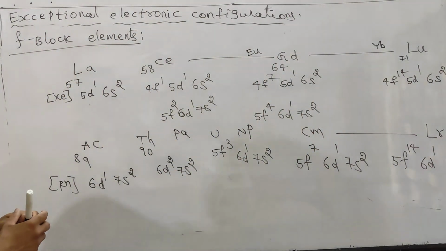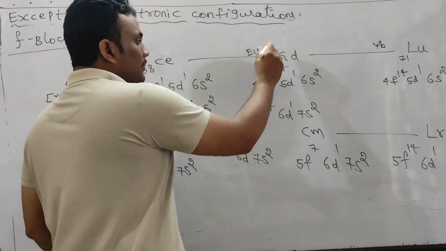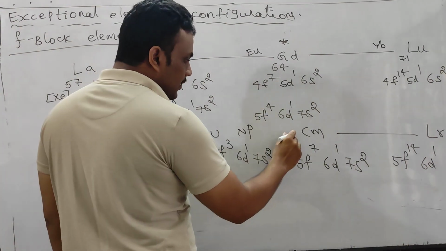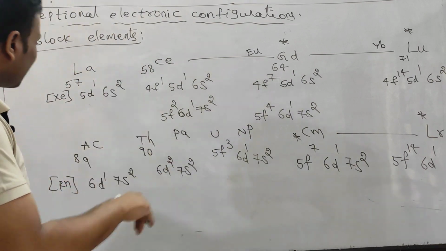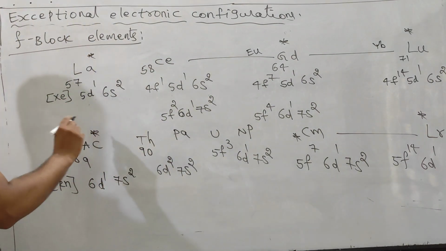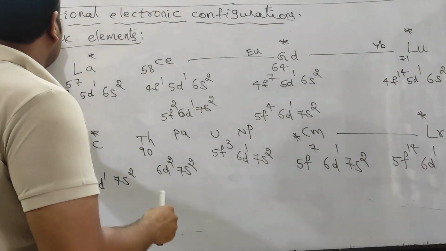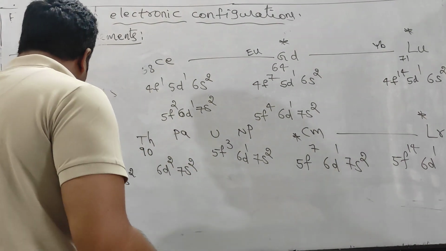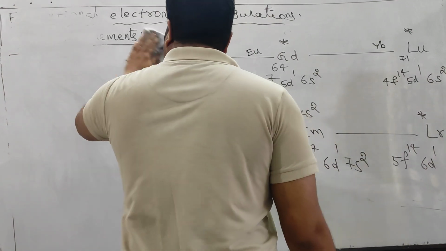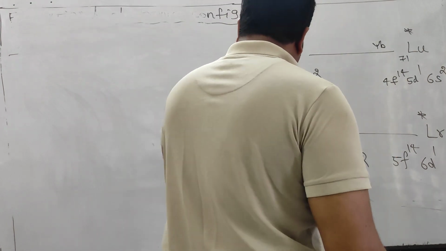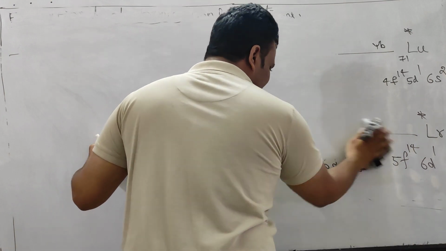Among the total inner transition elements, we have to focus more and more on exceptional, exactly half filled and exactly completely filled configurations, because questions are frequently coming from stable configurations. Okay, let us solve 2 to 3 questions from previous competitive examinations related to exceptional electronic configuration. Now you see all exceptional configurations in a single page. 10 minutes is sufficient to study all these.